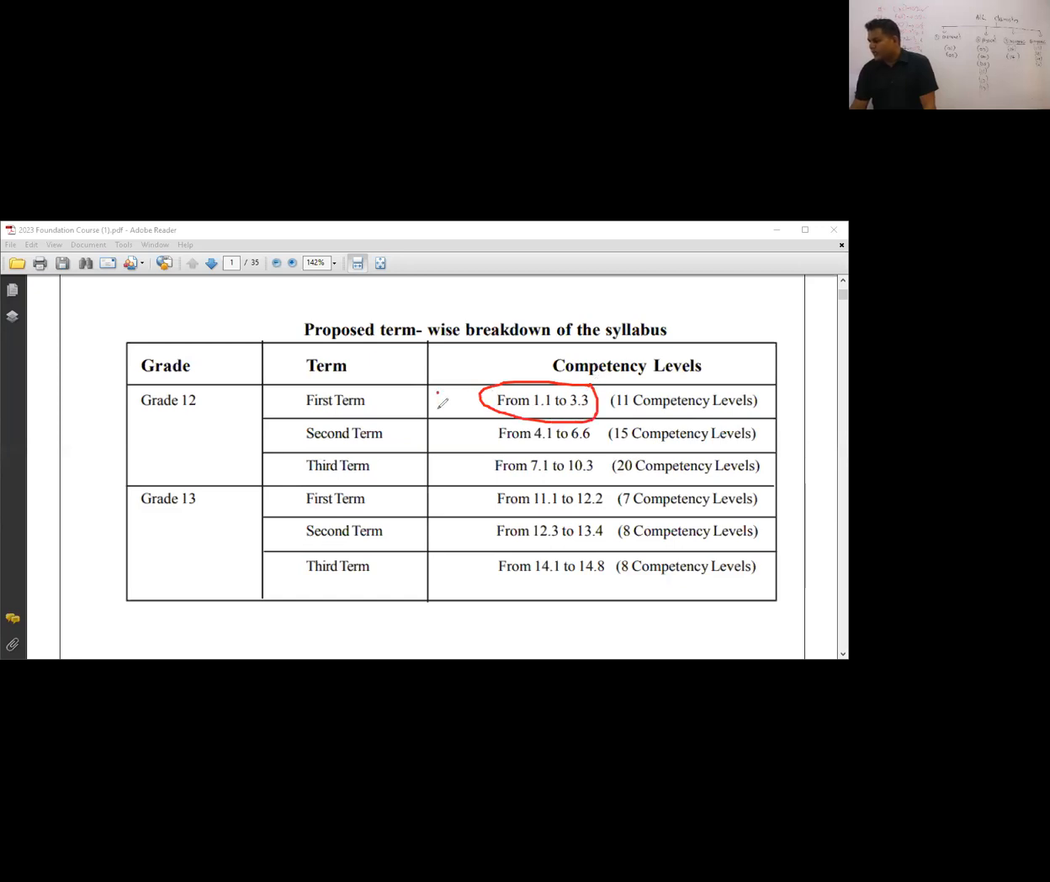For that, units 1 to 3 must be covered for the first term test. Competency levels are the units, the areas we have to cover. 1.1 to 3.3 means unit 1 to 3. Okay. So then in second term, unit 4 to unit 6. That means up to inorganic chemistry you have to cover.